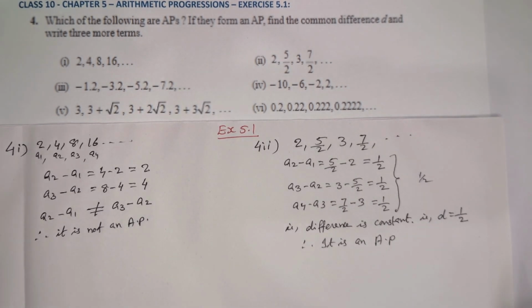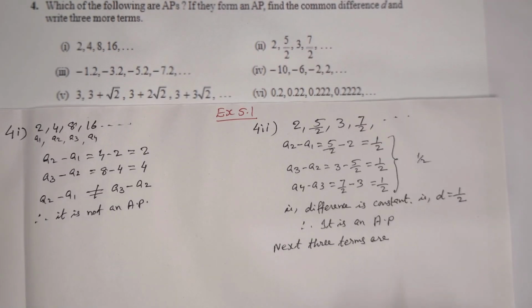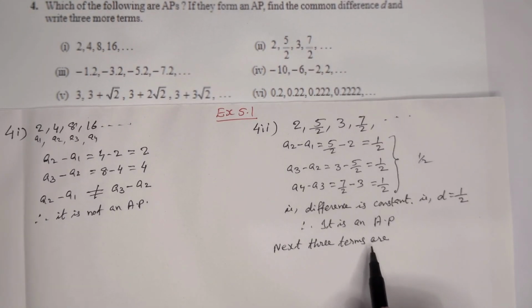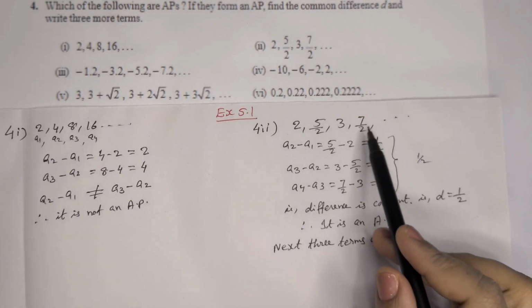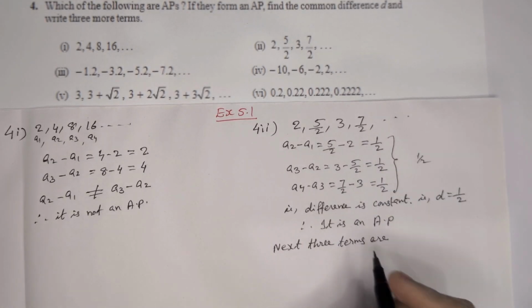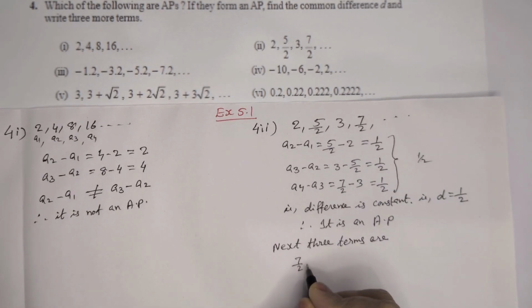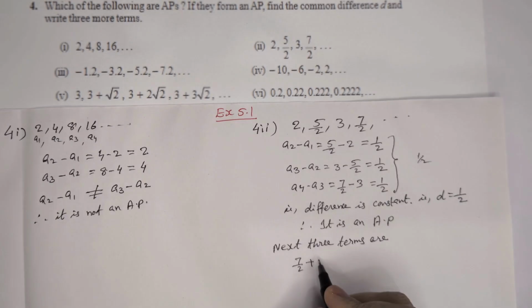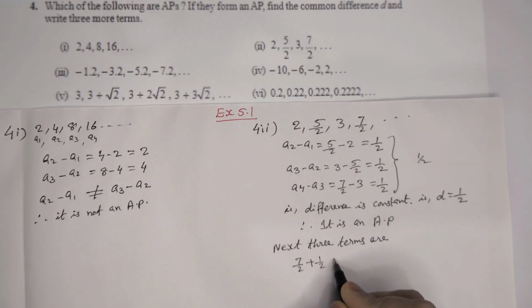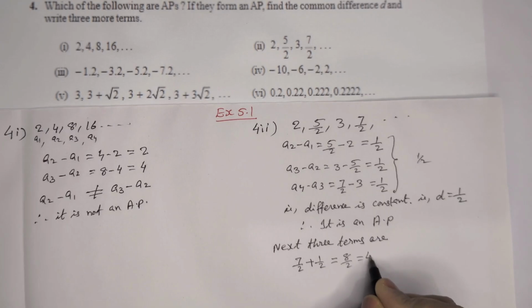Then next 3 more terms we have to write. So next 3 terms are, here already we got till 7 by 2. Next term means 7 by 2 plus common difference D, 1 by 2, which is equal to 8 by 2, that means 4.